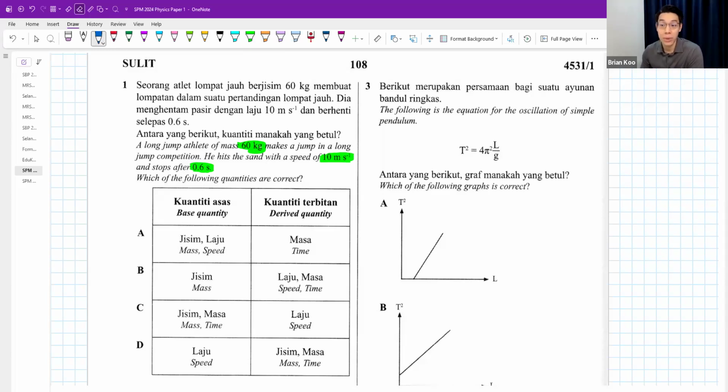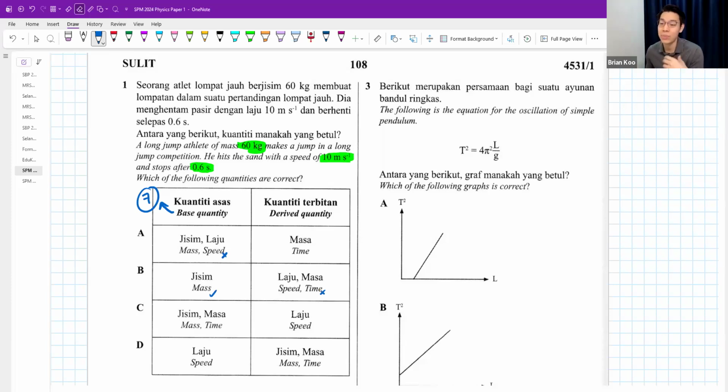Base is, by the way, you need to know you only have 7 base quantities. And you must know all the 7: mass, time, length, temperature, current, luminous intensity, which represents brightness, as well as one more, amount of substance, which is measured in moles. That one you all use a lot in chemistry. Must know all the 7.